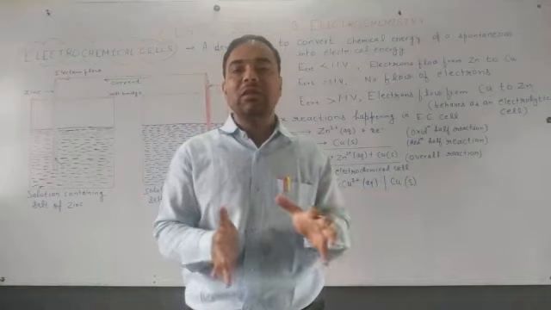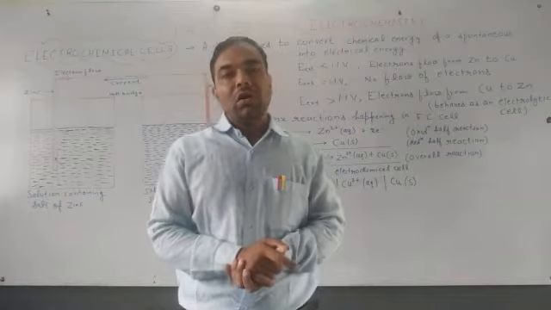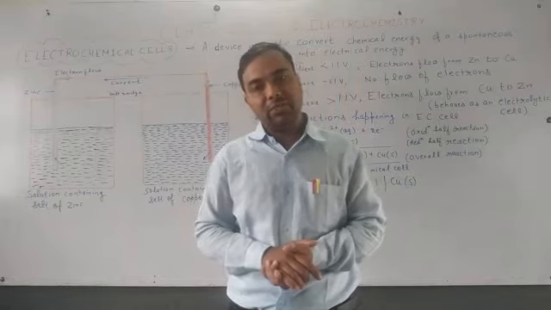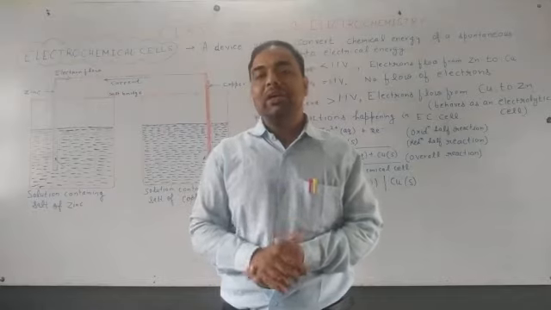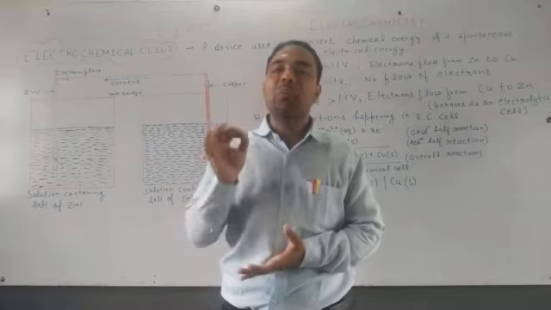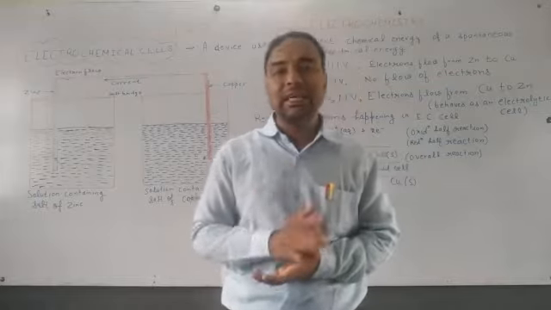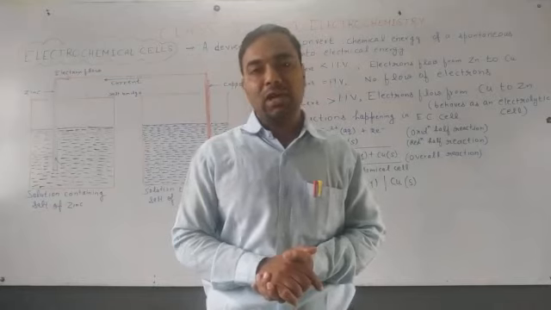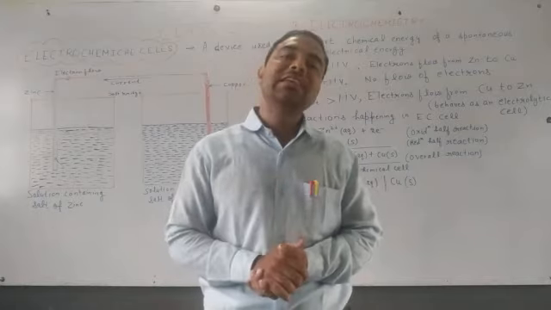So what is the difference between Daniell cell and galvanic cell? Daniell cell is metal specific. It means in an electrochemical cell, if we are using zinc as anode and copper as cathode, then this type of electrochemical cell will be known as Daniell cell. But if you are using any other type of metal as anode and cathode, it will be known as galvanic cell.